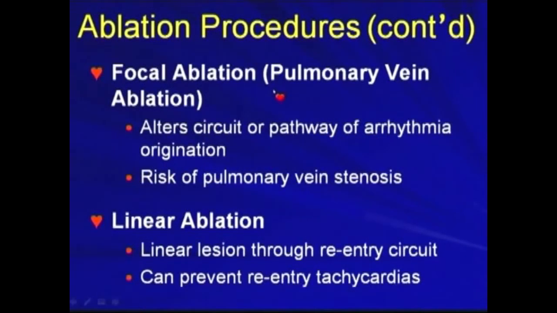Focal ablation is also another form of ablation procedure. These pulmonary vein ablations will alter the circuit or pathway of arrhythmia origination. Of course, there will be a risk of pulmonary vein stenosis. Another form is linear ablation. We can perform linear lesions through the reentry circuit, and it can prevent reentry tachycardias.